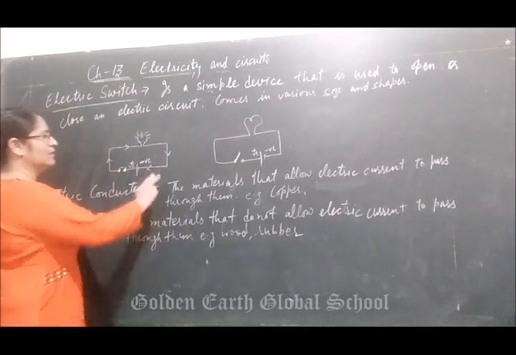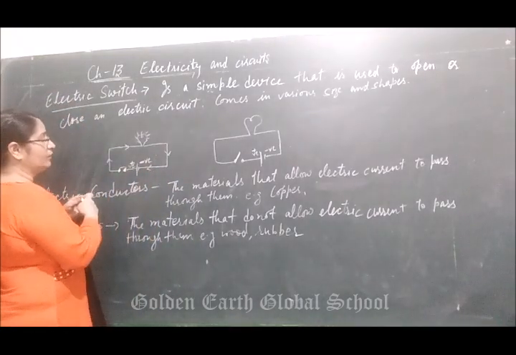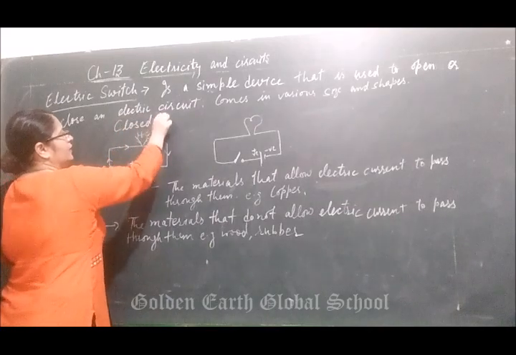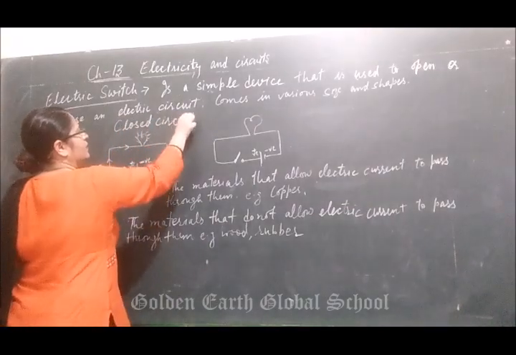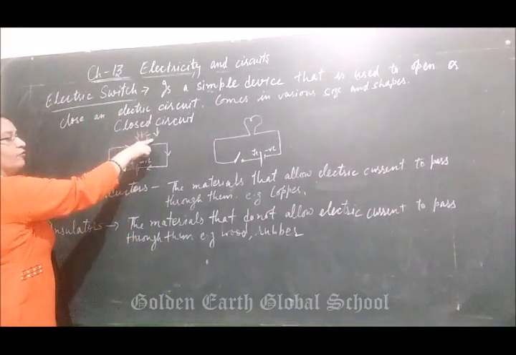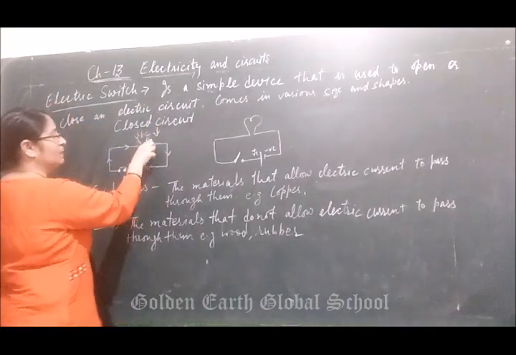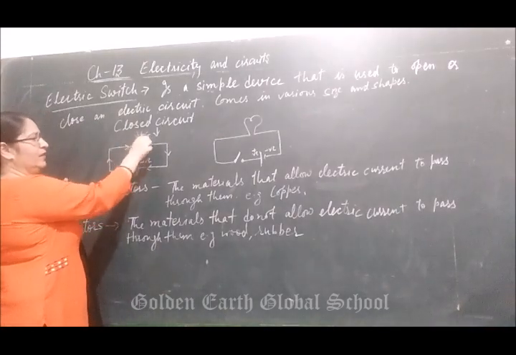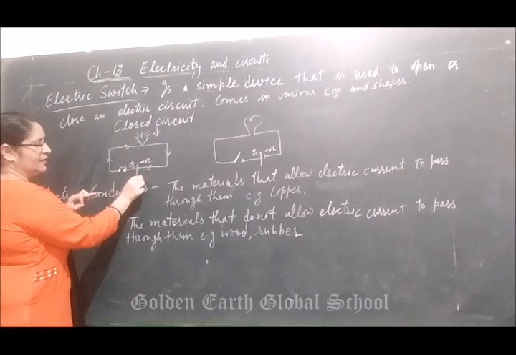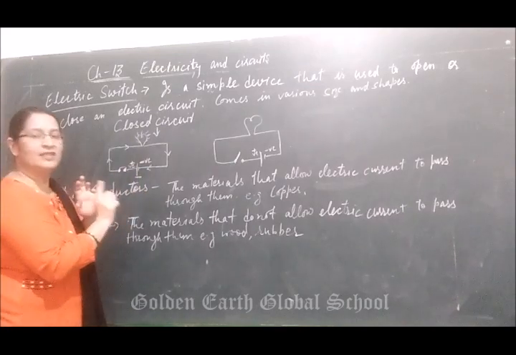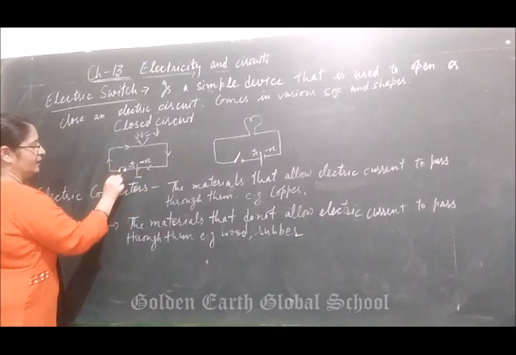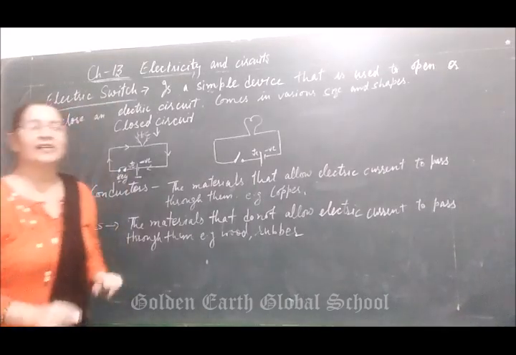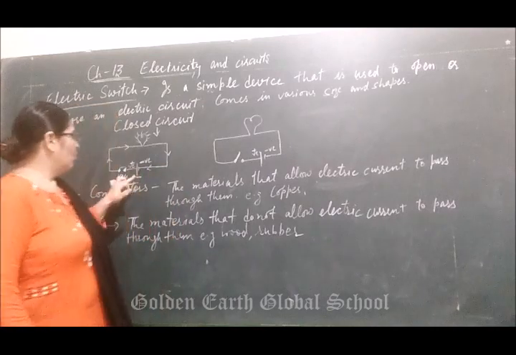See, this is the diagram of a closed circuit. Why is it called a closed circuit? Because the bulb is glowing. Here the bulb is connected to a cell. This is the symbol of a cell and a key. Key means switch. The key acts as an electric switch.